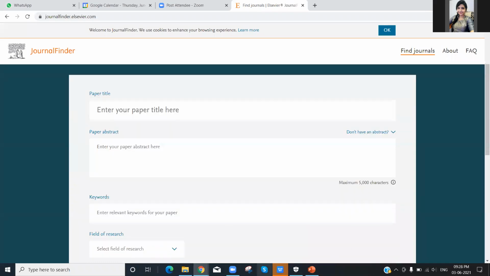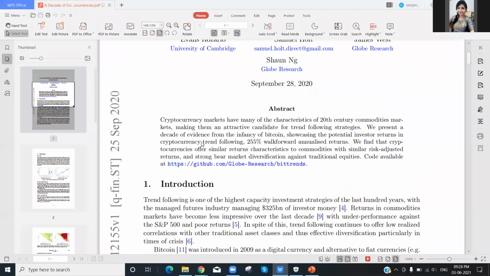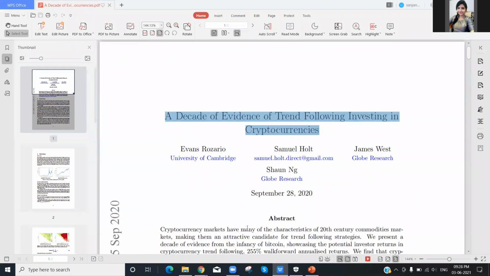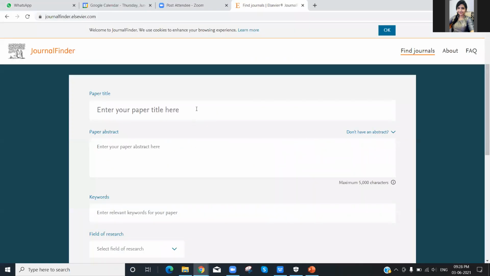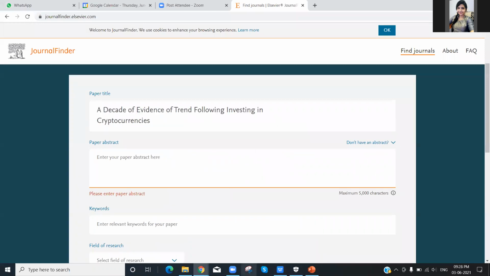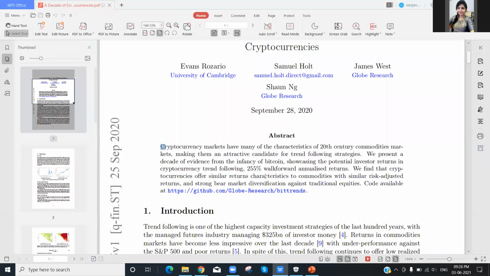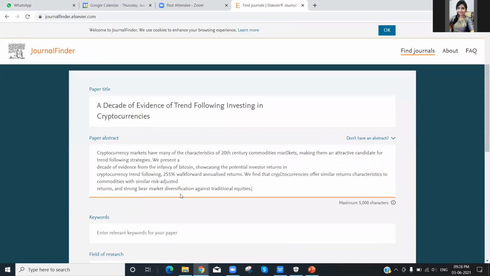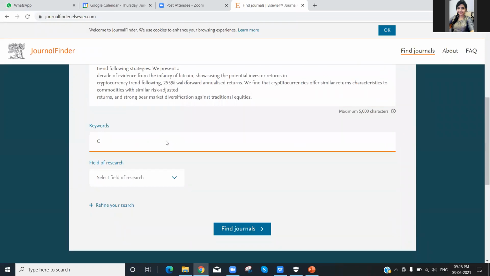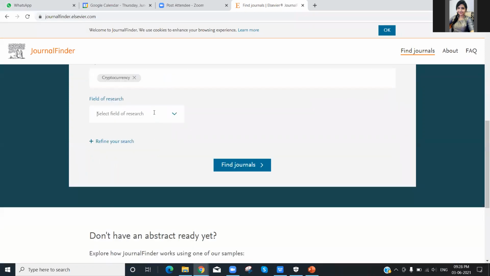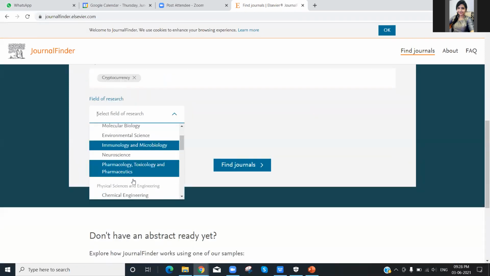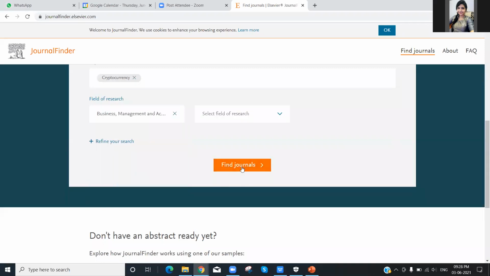For example, if I consider this paper, let's say it is based on cryptocurrency, so we'll give the keyword as cryptocurrency, and the field will be business and management.